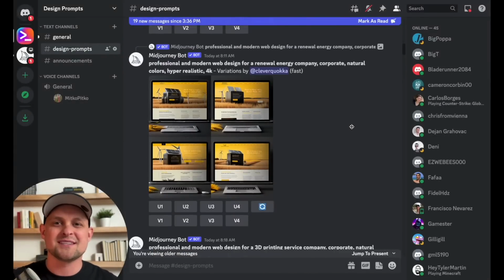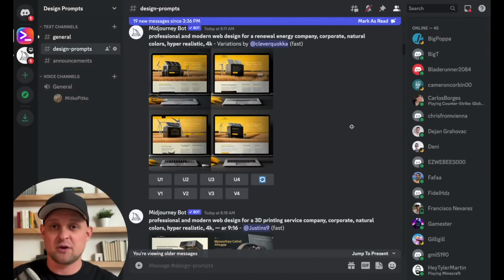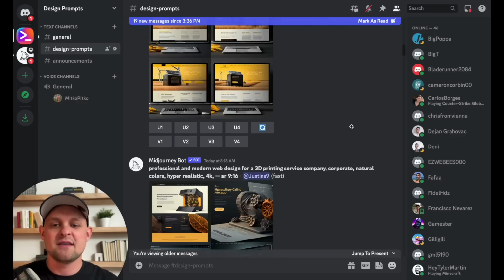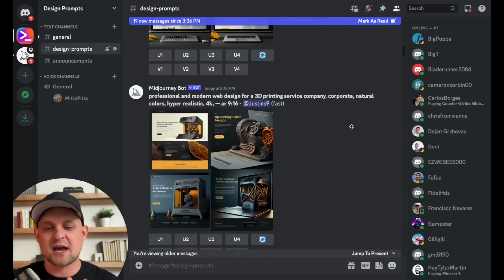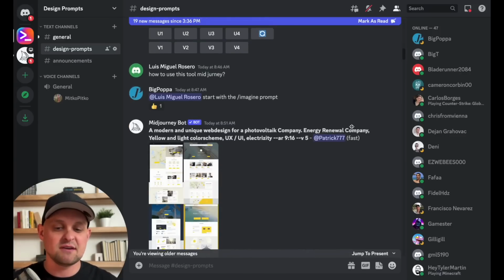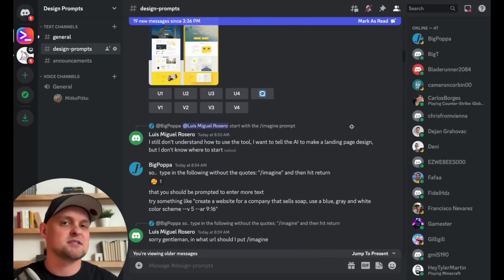Now, if you don't know what this is, Midjourney is an AI tool that creates visuals. So you type in what you want it to design, and then within a few seconds, typically about 15 to 20 seconds, it is going to give you a web design based on what you put in here.